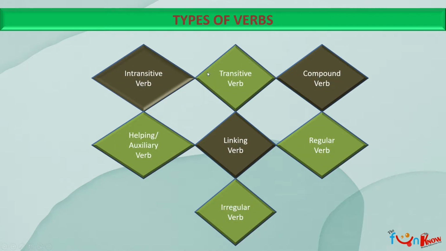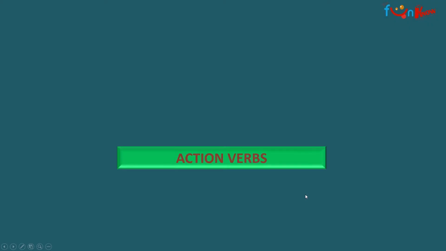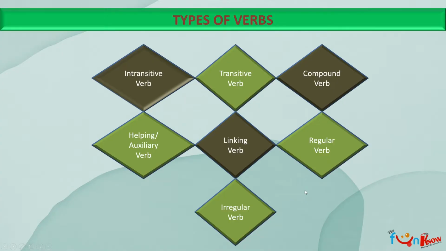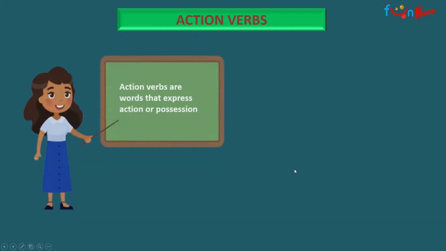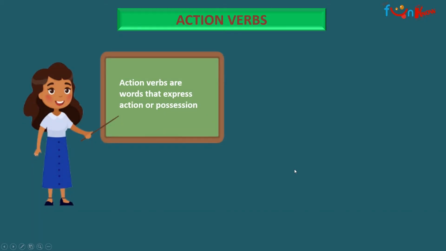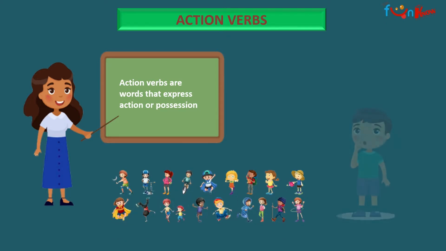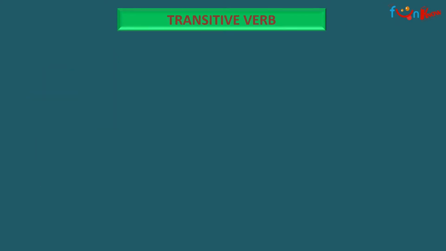So let us see what types of verbs we have. We have intransitive verb, transitive verb, compound verb, helping or auxiliary verb, linking verbs, regular verbs, and irregular verbs. Have a look at it so that you remember them. Action verbs, as the word denotes, express action or possession.